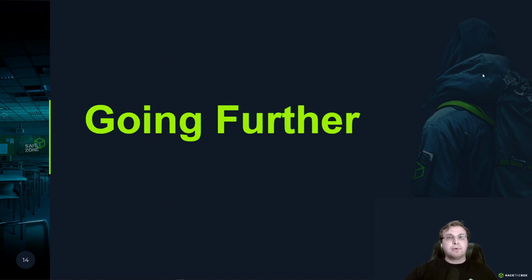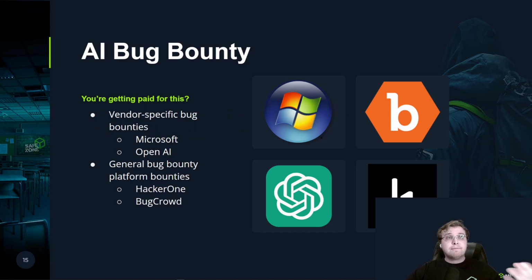Going further, let's talk about a couple of the things that you can do if you're very interested in these things. First and foremost, we have bug bounty. Now, bug bounty is a key aspect of this, and I mention it because not enough people realize that AI LLMs do have their own bounty programs. A lot of people don't necessarily realize that AI is very much just another software package that's put out by these companies. So, for example, I have Microsoft's Windows 7 logo there. Microsoft does have their own bug bounty for their AI. In that case, it's actually Azure AI. They do have their own bug bounty, and you can submit bugs to them on their platform.